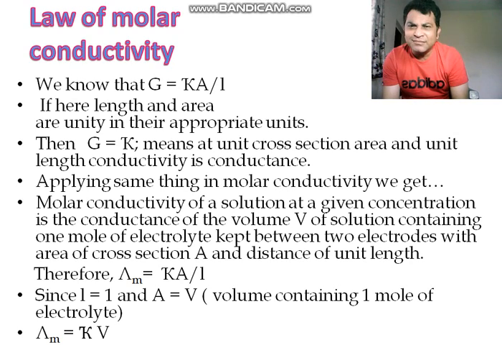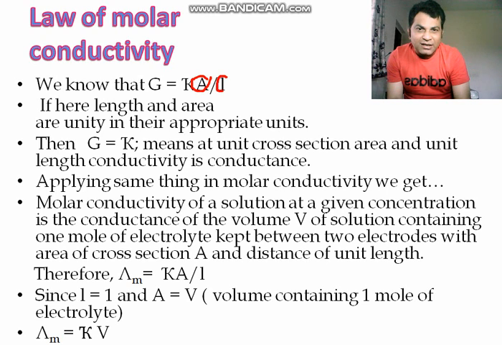We know that G is equal to kappa A by L. Okay, that is our knowledge. This is the conductance. If length and area are unity in appropriate units, if we take length as 1 and area also as 1, then both become unity, and so G is equal to kappa.